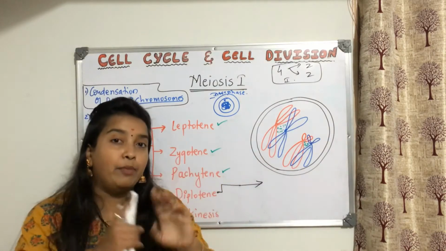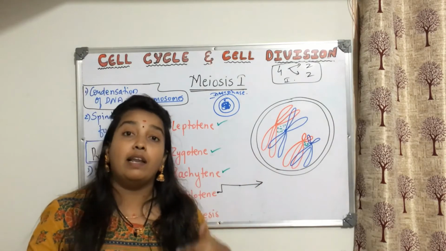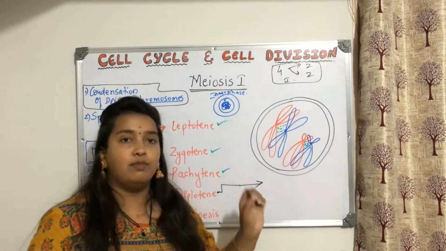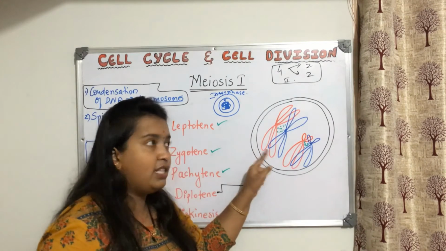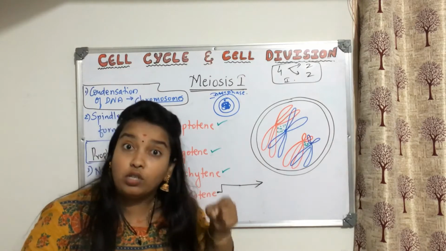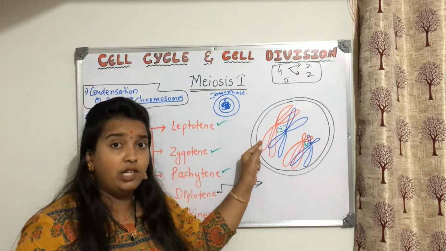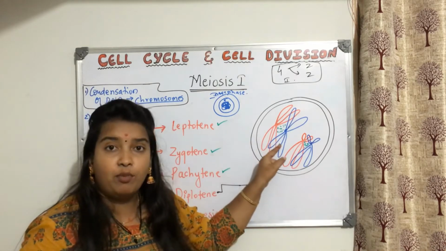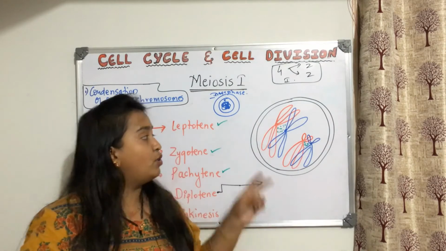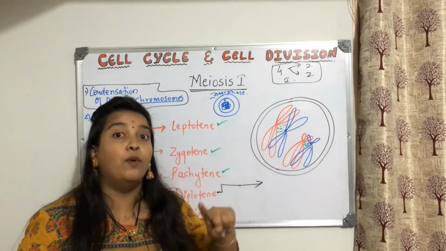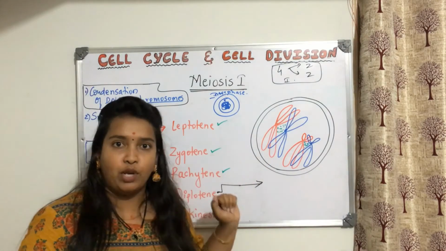These two chromosomes came together because they are a homologous pair. They both are similar. Similar in terms of what? In terms of structure also, and similar in terms of genes also. Same genes they both have, in the same locus also. In whichever part of this chromosome there is a particular gene, in the same part of the other chromosome there is the same gene, coding for the same character. So we call these two chromosomes a homologous pair. So they came together.